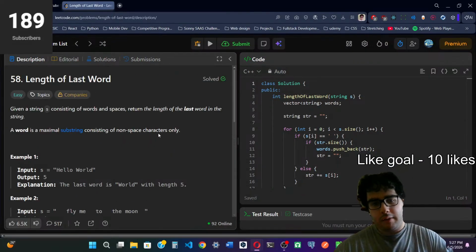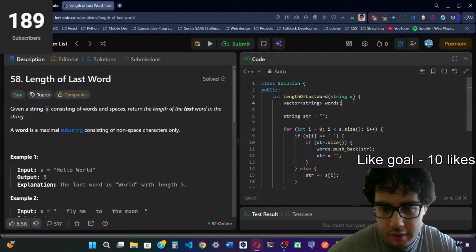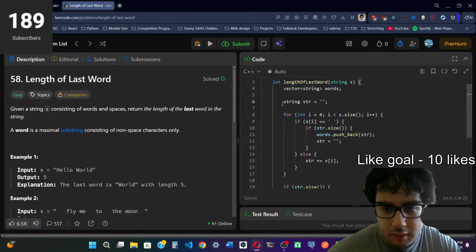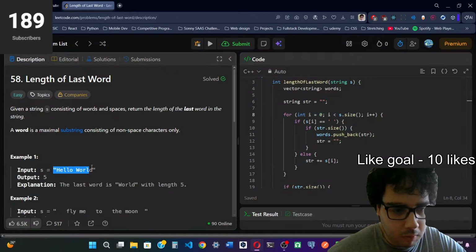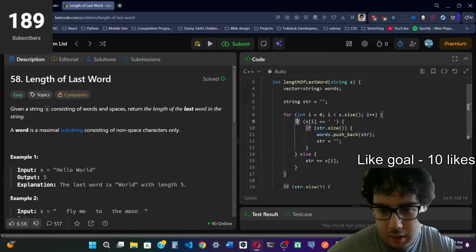So how I solved this: I made an array where I'm going to store the words. Then I made a string that is going to keep track of one word. We loop through the whole string S, and every time we encounter a space, if the word has any length, so if it's 1 or 2 or 3, that means we have found a word.